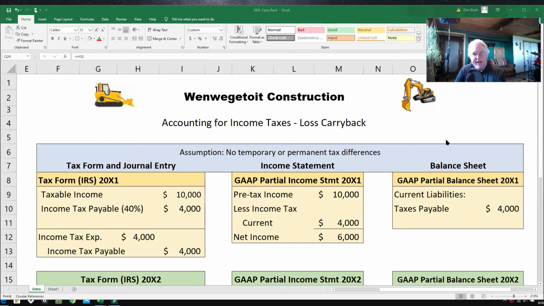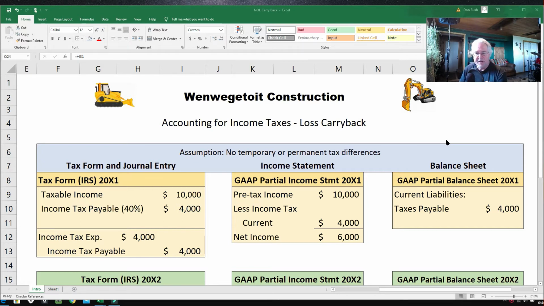And today we're learning about loss carrybacks. That is accounting for income taxes, loss carrybacks. And we have, when we get to it, construction, the construction company you don't want to have do a job for you. So here we go, folks.